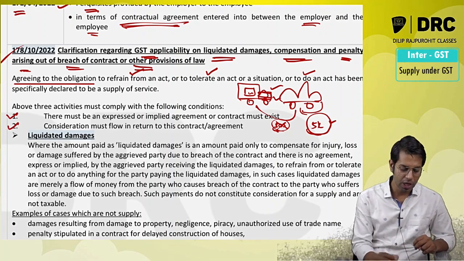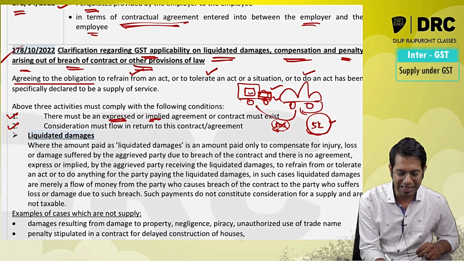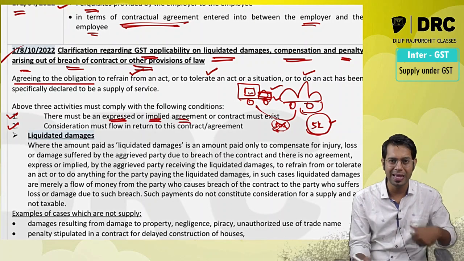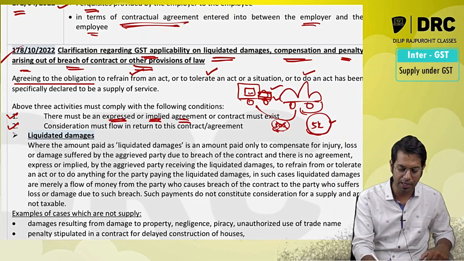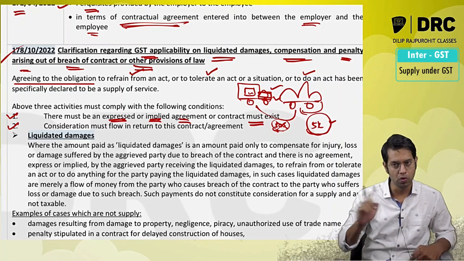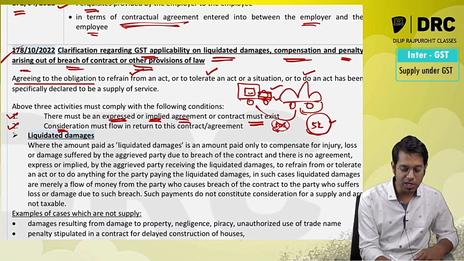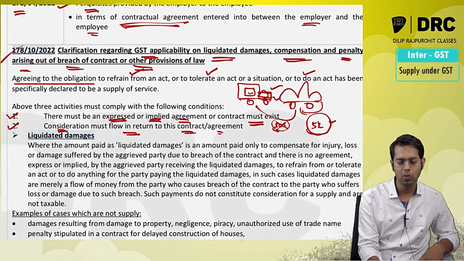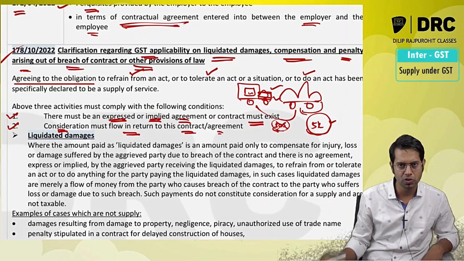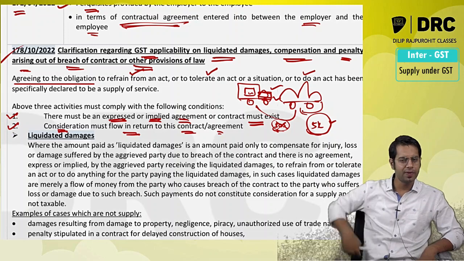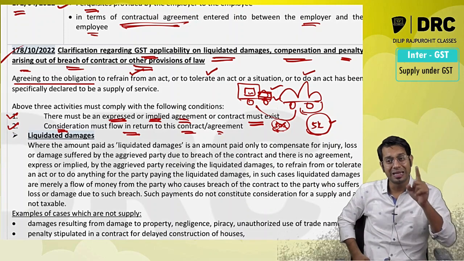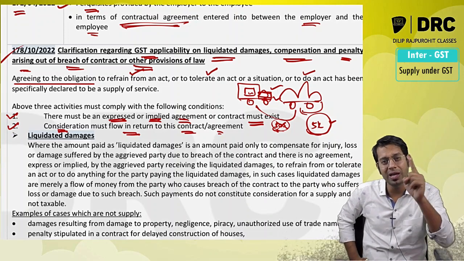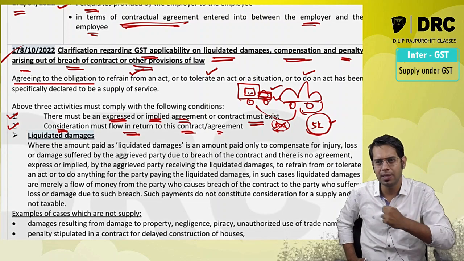What are the two things, sir? You will have to see whether there is an agreement. That agreement can be an expressed agreement or an implied agreement that should exist between you both, and the consideration must flow because of that agreement. There should be a consideration given. Say in the present case, there is 5,000 rupees consideration. This consideration should go because of that agreement which was entered between you both.